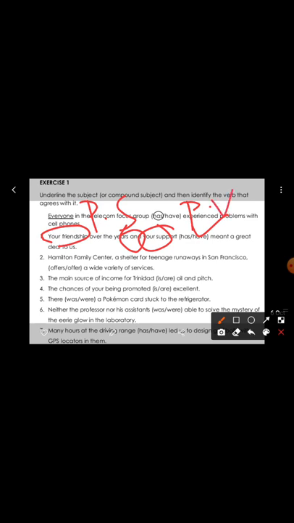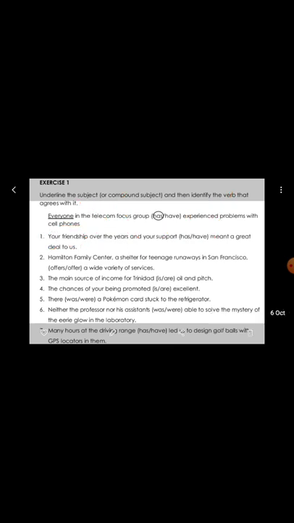So there is a harmony between those. We need to underline friendship and support because they are subjects, and we need to encircle "have". Clear? Now let's move towards sentence number 2. Hamilton Family Center, a shelter for teenage runaways in San Francisco, offer a wide variety of services.